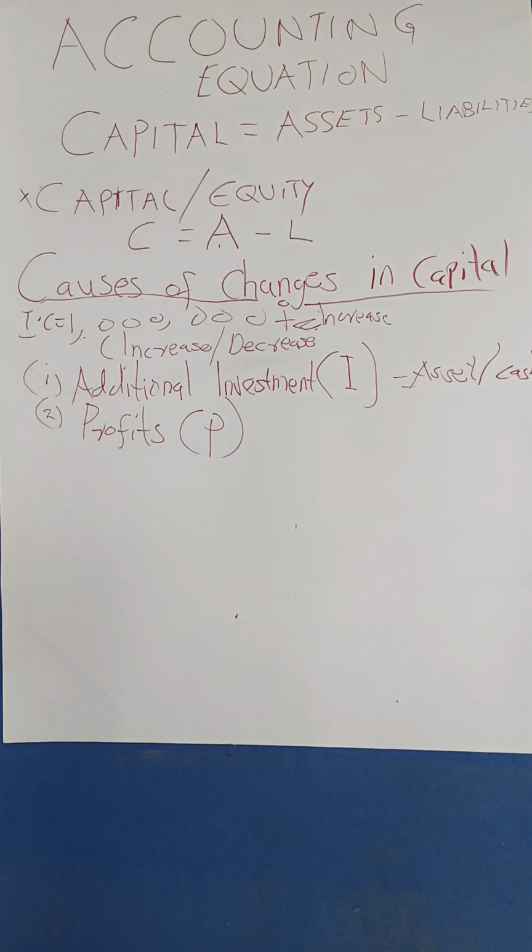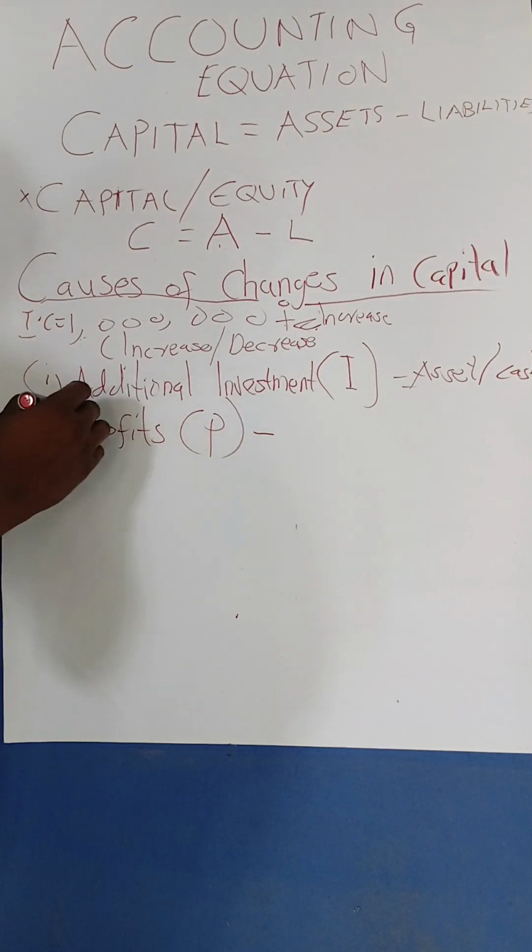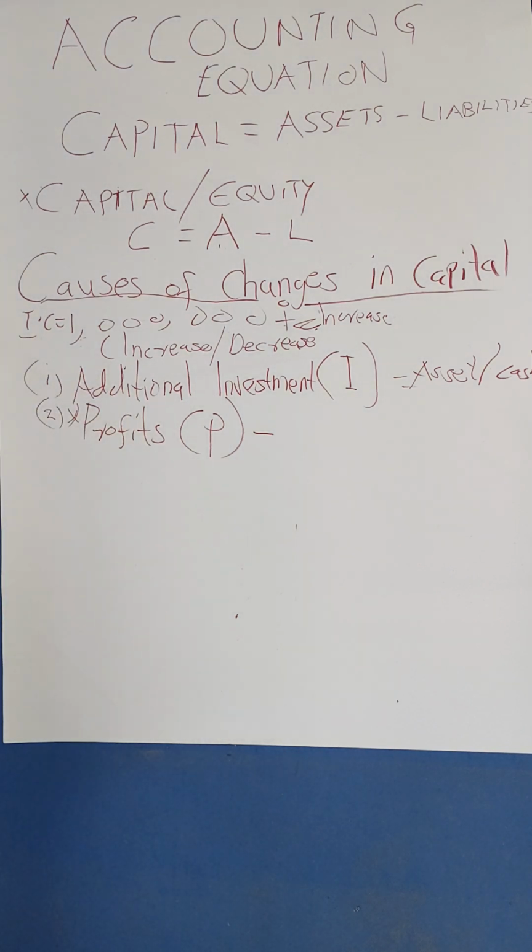So after these profits are in the business, then you decide that this profit, I'm not going to use it, but instead I'm going to retain it in the business. Now, after we retain this profit in the business, you realize that it's going to increase the amount of capital.